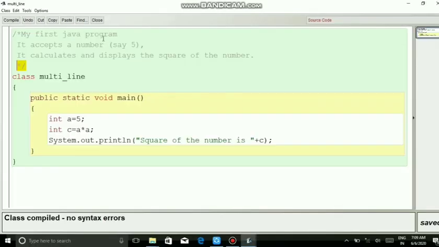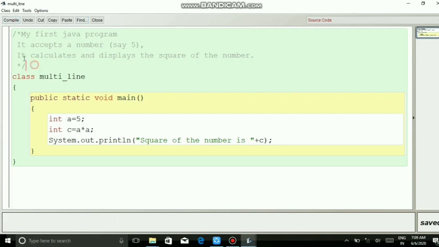Multi-line comment. Sometimes the programmer may need to explain the logic of a program in detail. In such a situation, using single line comments in the program repeatedly is a tedious process. So to sort out the problem, a multi-line comment can be used. A multi-line comment starts with a slash star, then write the statements, and at the end you have to put again a star and a slash. So that is the syntax.